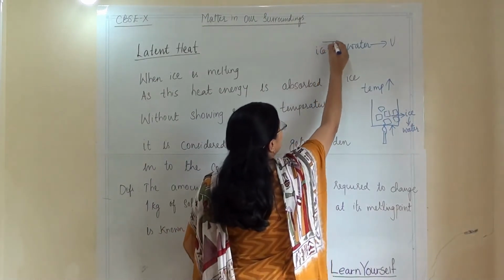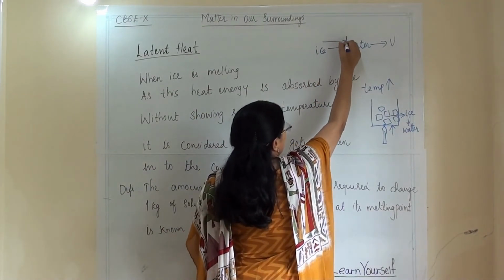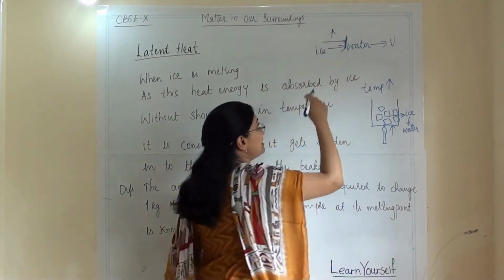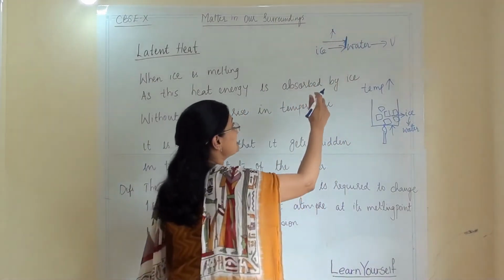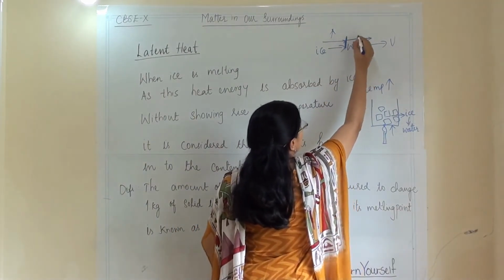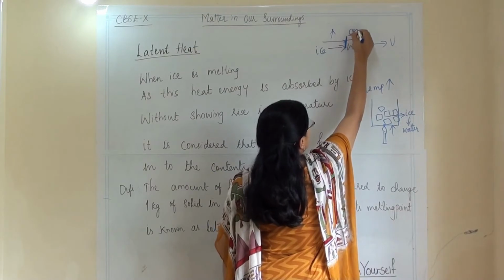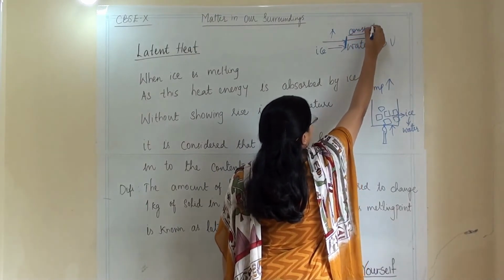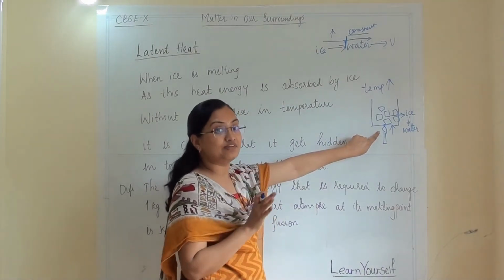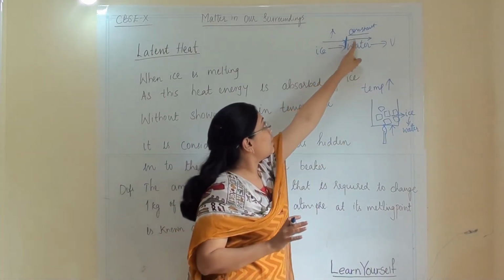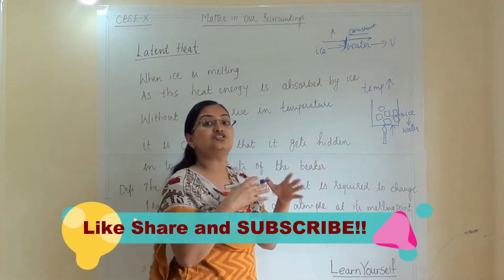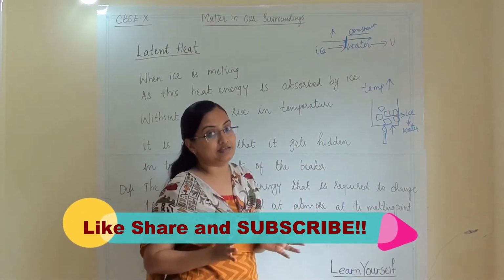So till now the temperature will rise, but once it has started melting, the temperature will remain constant. Even though we are giving energy, we cannot see any rise of the temperature until each and every ice will melt.